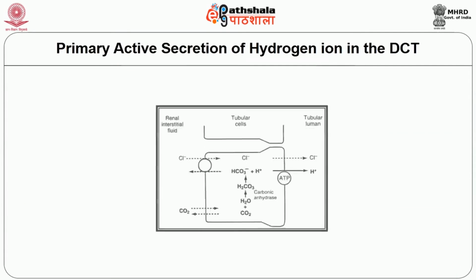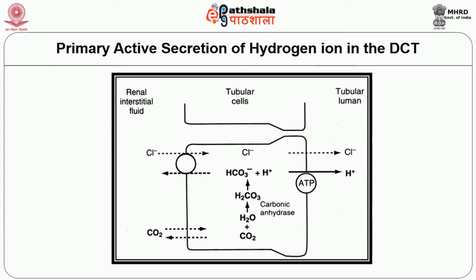So starting from the late DCT, that is the distal convoluted tubule, and the remainder of the tubular system, the tubular epithelium secretes hydrogen ion by primary active transport. So in this part of the nephron, it is not secondary active transport. The mechanism of secretion of hydrogen ion is by primary active transport, where the energy for pumping hydrogen ion is derived from the breakdown of ATP to ADP. Primary active secretion of hydrogen ion occurs in a special type of cell which is known as the intercalated cell.